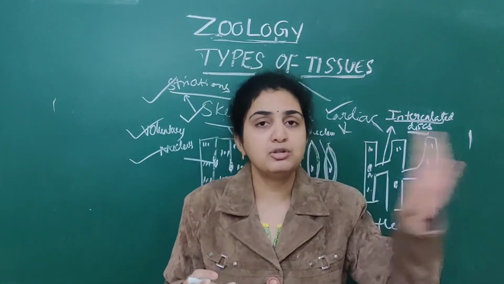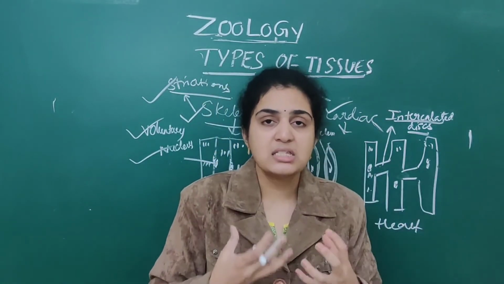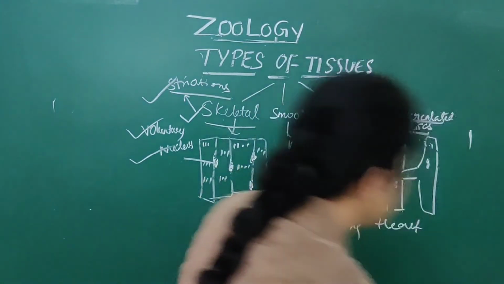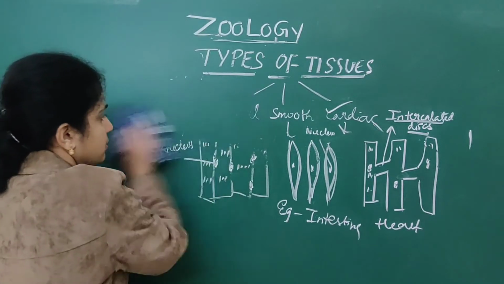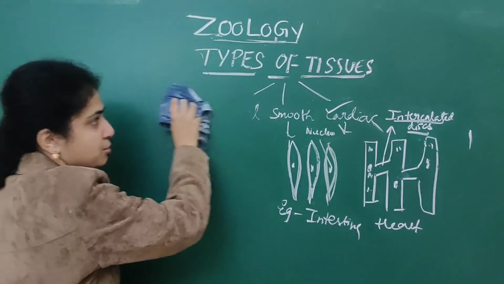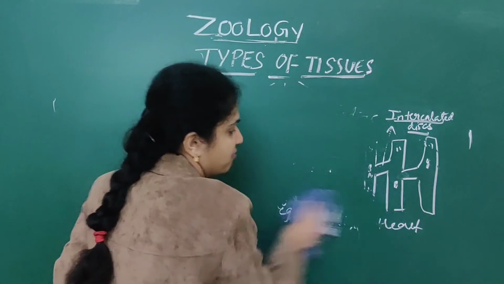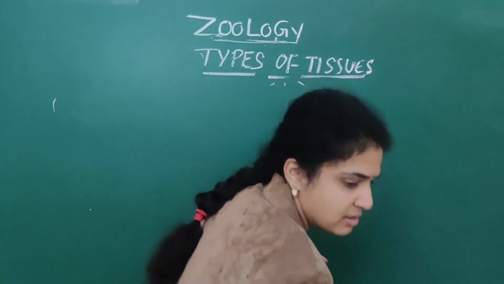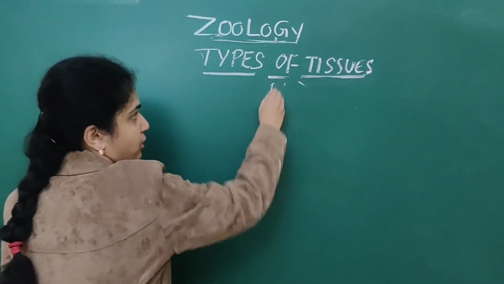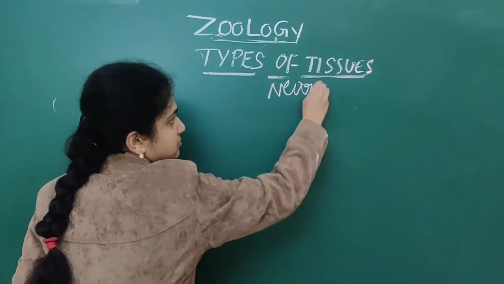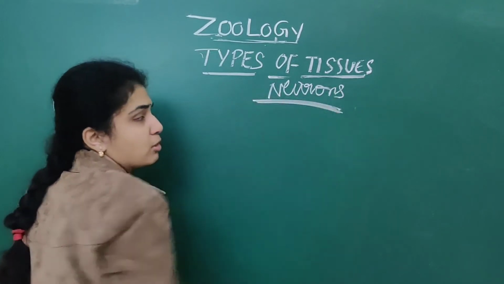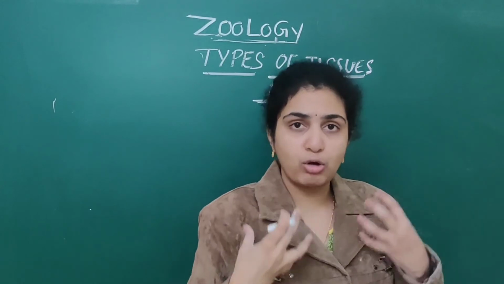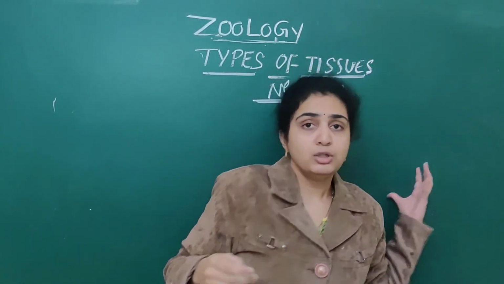So we have completed three types of tissues. The last tissue which we are left with is neural tissue. When you come to neural tissue, mainly neurons play a very important role. Neurons are the excitable cells which play a very important role in our nervous system.